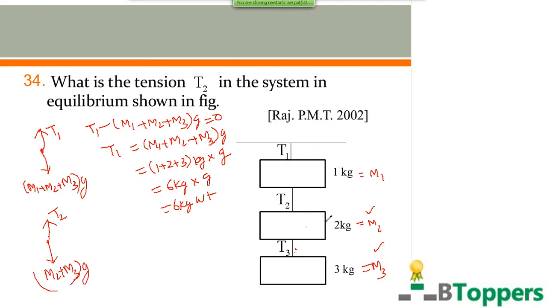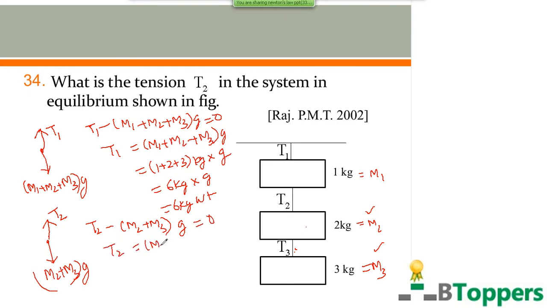T3 will be an internal force. The external forces on the system are T2 upwards and the weight of the system. So the resultant force on the system of masses M2 and M3 will be T2 minus (M2 plus M3) into g. That must be 0 because the system is in equilibrium.